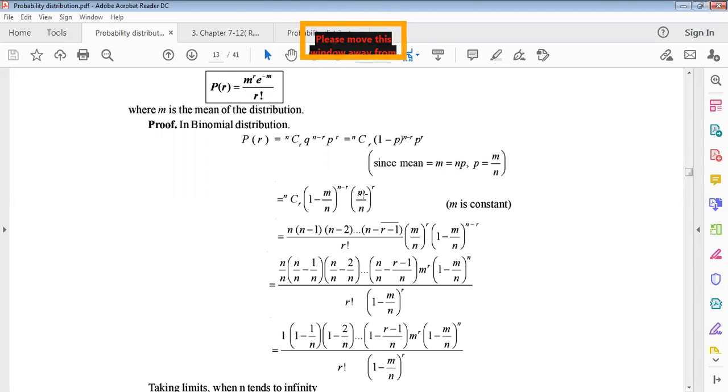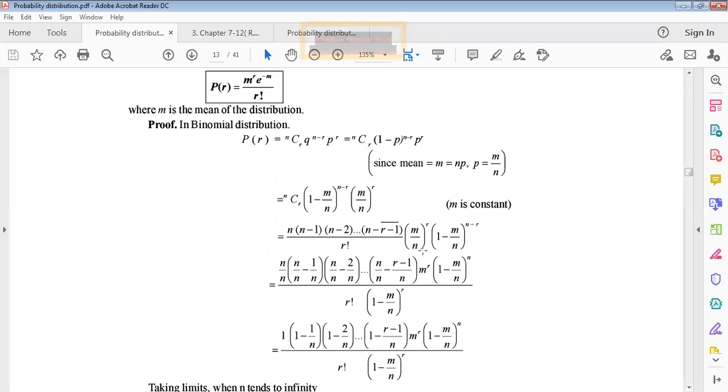This gives the series: m to the power r over r factorial, times m by n to the power r, times 1 minus m by n to the power n minus r. Using the nCr combination formula, n into n minus 1, n minus 2, up to n minus r plus 1, with r factorial in the denominator. Now we divide each term of the multiplication of factors by n, so we can write n by n, n minus 1 by n, n minus 2 by n, in this way.